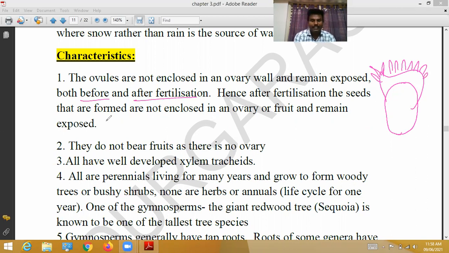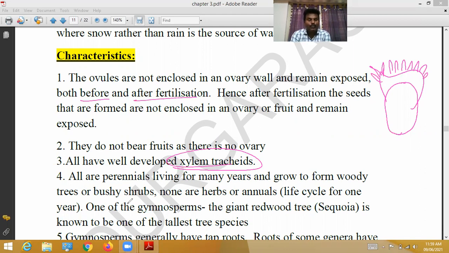After fertilization, the seeds are formed and are not enclosed by an ovary or fruit, and remain exposed. Generally, gymnosperms don't bear fruits because there is no ovary. All have well-developed xylem tracheids, through which water is transported to various parts of the plant.